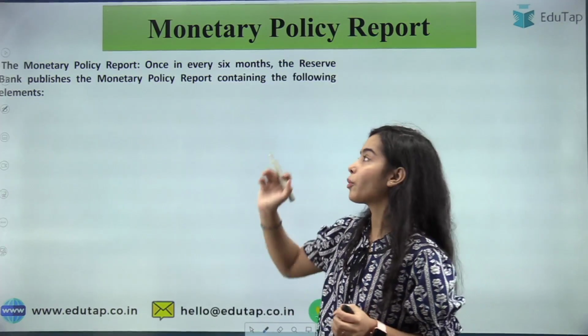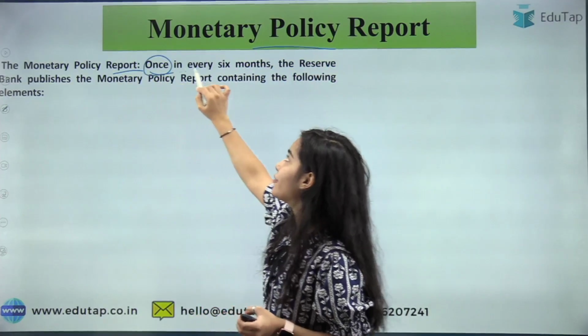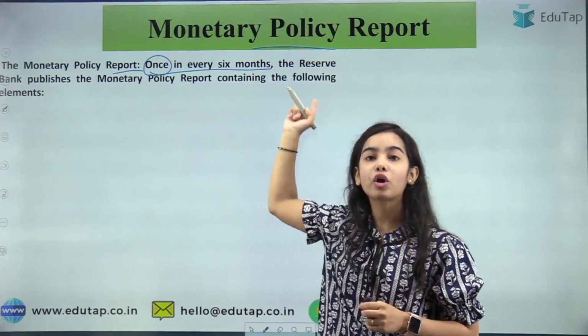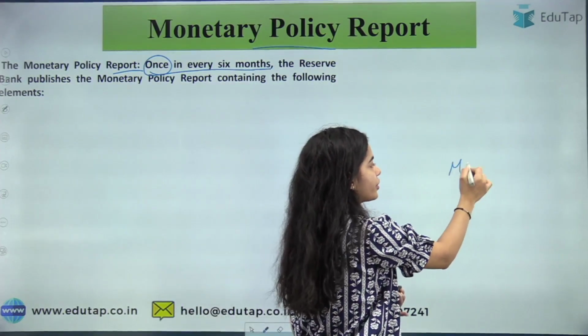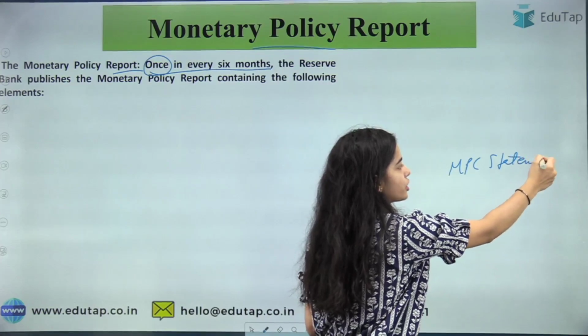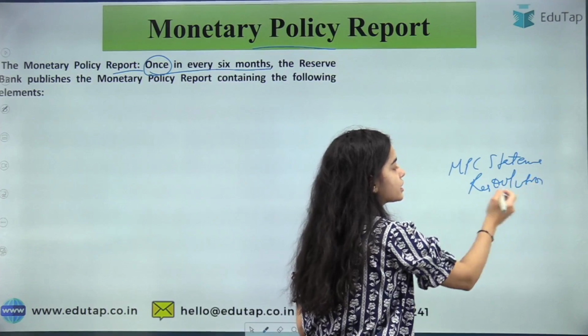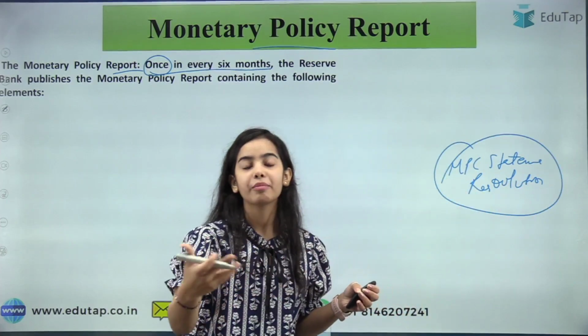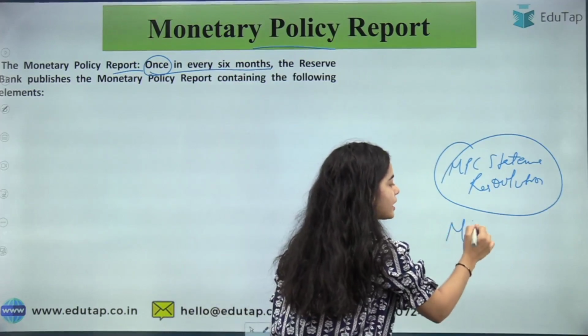Now coming to the Monetary Policy report. So the Monetary Policy report is once in every 6 months. Why I have brought this also, because usually the students are confused regarding the Monetary Policy Committee statement, that is, the resolution that is released after the bi-monthly meeting held by the Monetary Policy Committee, and the Monetary Policy report.